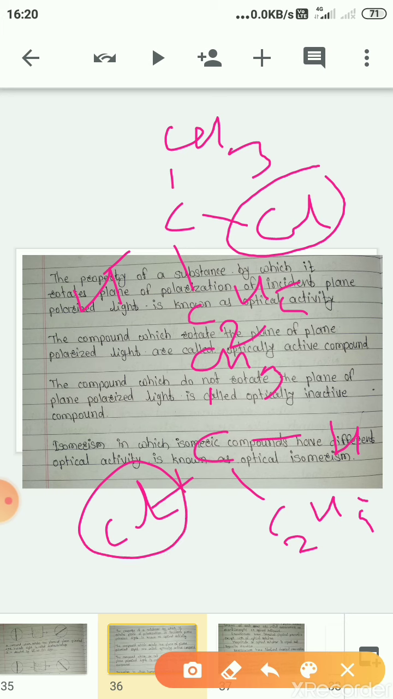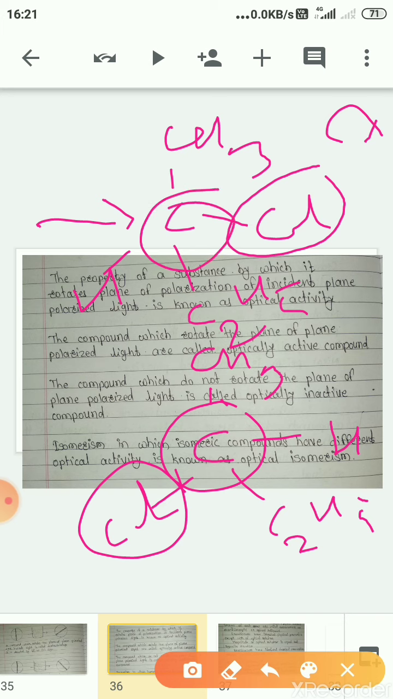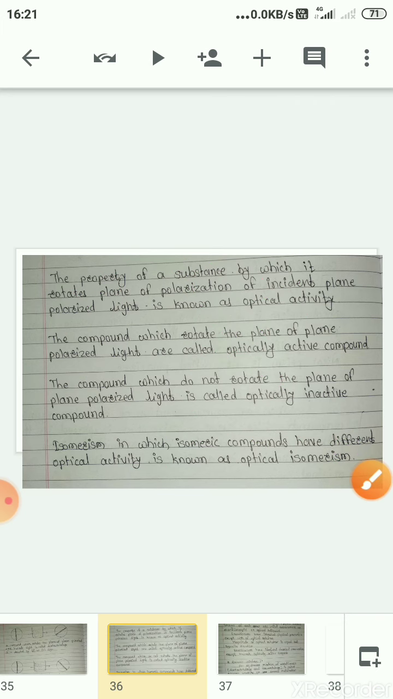Now if plane polarized light is passing through this solution, it will rotate either in clockwise or in anti-clockwise direction. In the same way, if the light is passing through the other solution, the plane polarized light will rotate opposite to this. Therefore these two compounds are optically active compounds and isomers of each other, and the type of isomerism is optical isomerism, because they are optically active compounds.